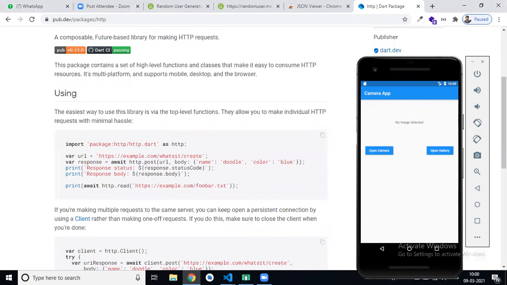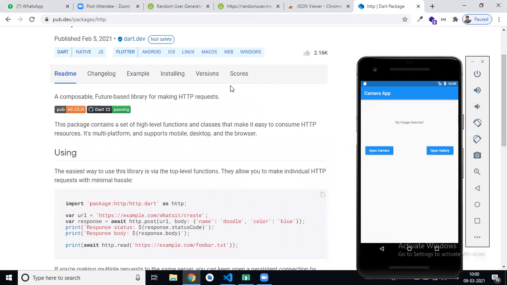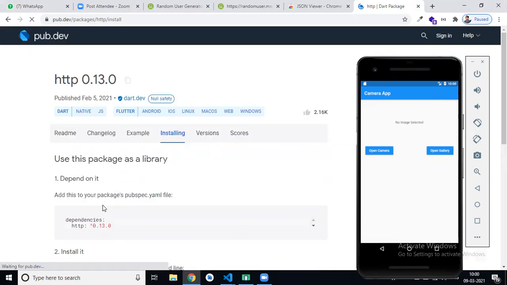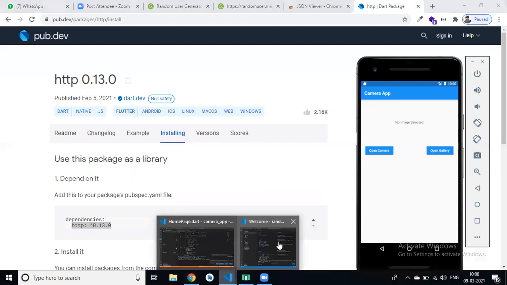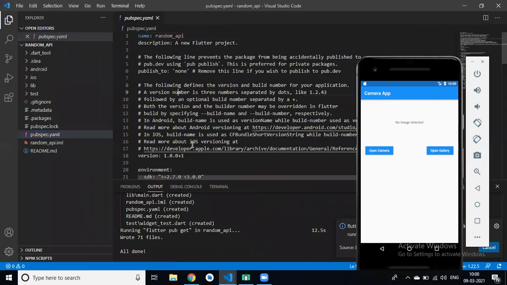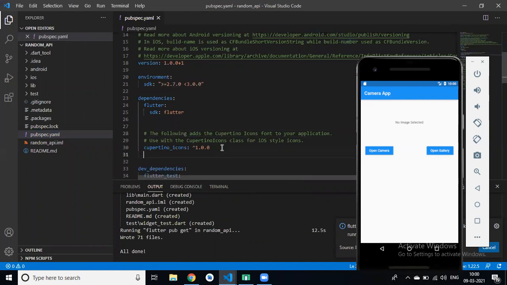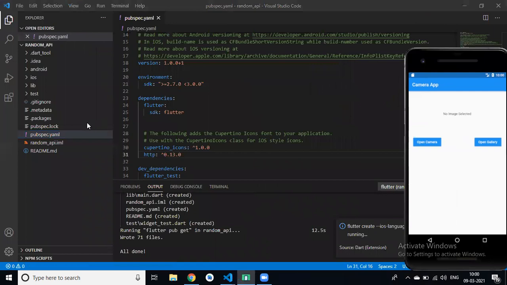So for our app, first we have to install this package in our pubspec.yml file, right? We can add it in the pubspec.yml file under Cupertino icons. Okay, then flutter pub get, right?